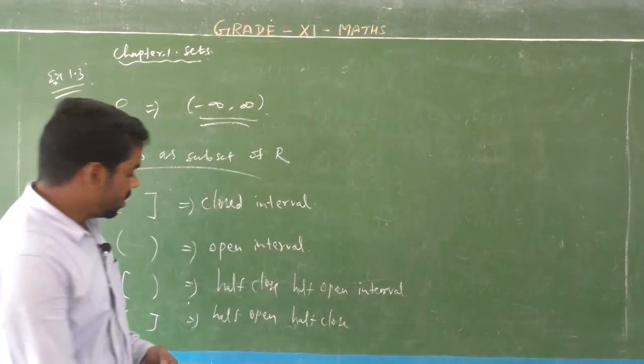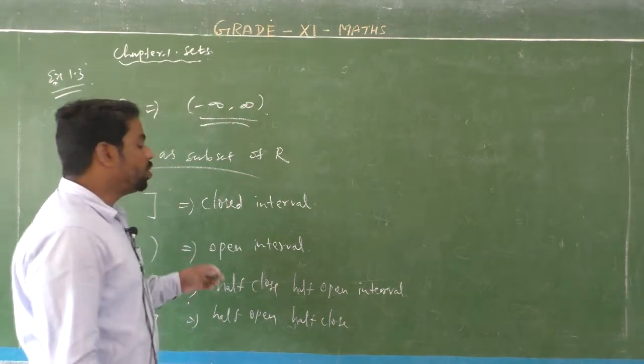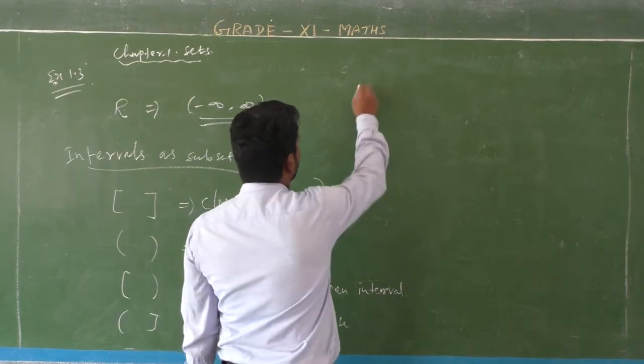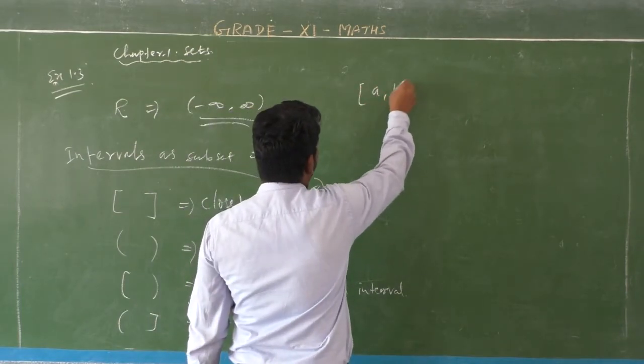Great, listen. What is meant by closed interval? For example, closed interval of a comma b.